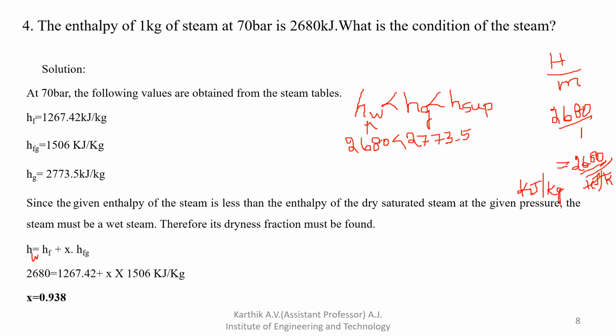Likewise you have to calculate. So here the unknown parameter is x. You can easily determine the value of x. x is nothing but the dryness fraction. I hope all of you understood how to solve this problem.